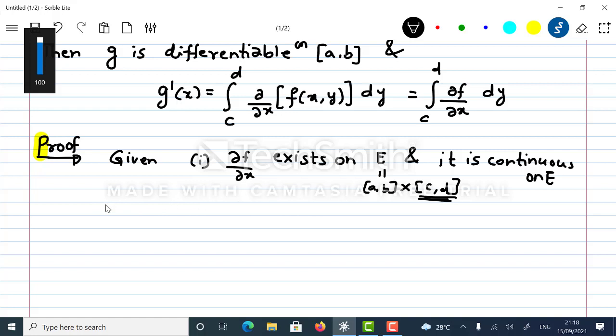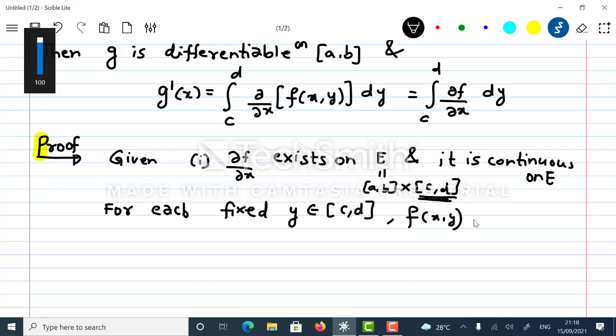So for each fixed y belonging to [c, d], f of x comma y is a function of x alone, and it is said that f is continuous and dou f by dou x exists.